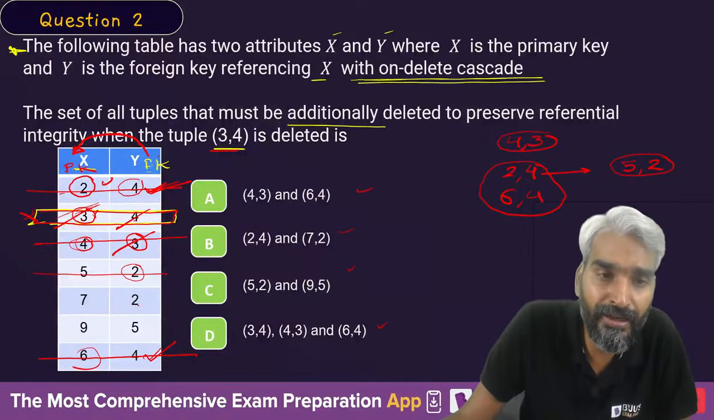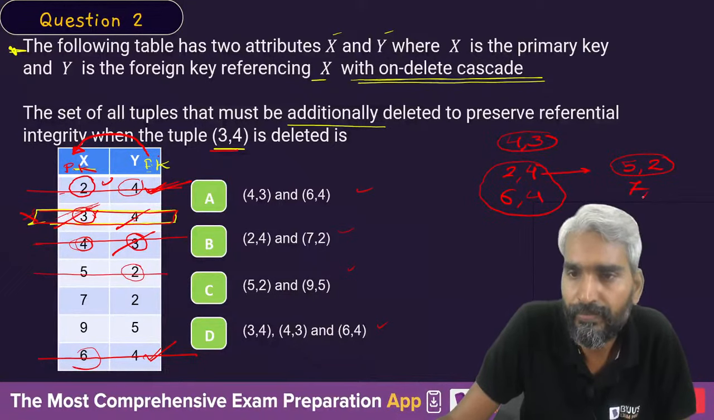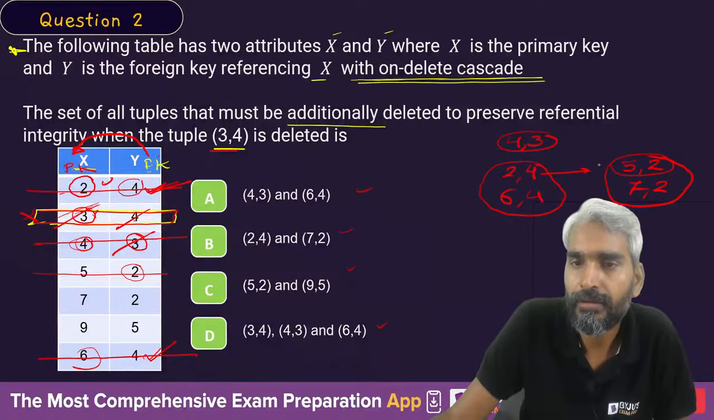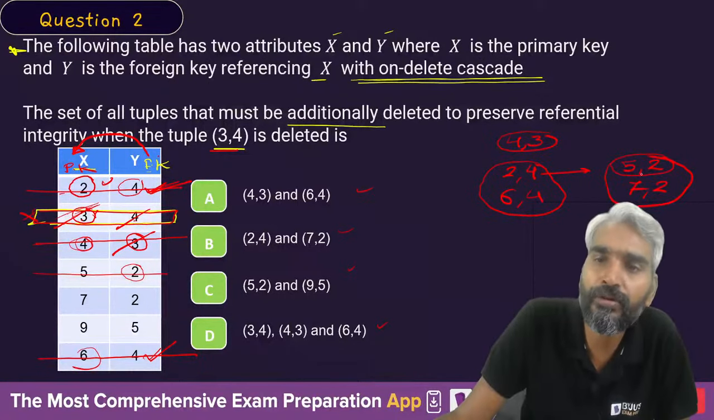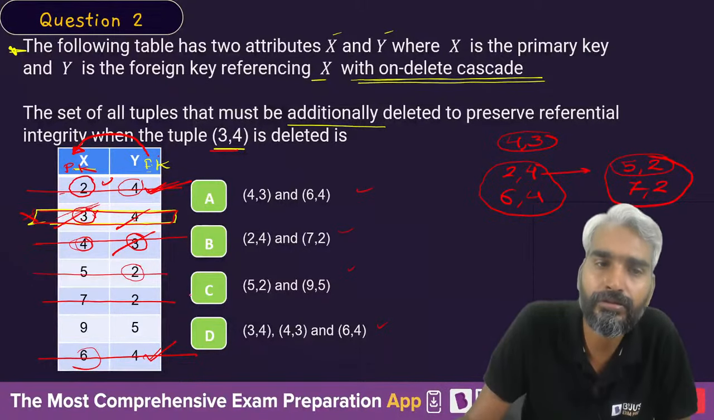And do we have 2 anywhere else? Yes, you will also have to delete 7, 2. Clear? So if 2, 4 is deleted, 5, 2 will be deleted, as well as 7, 2 will be deleted. So this is gone. 7, 2 is also gone.